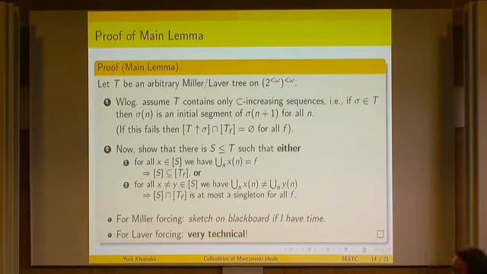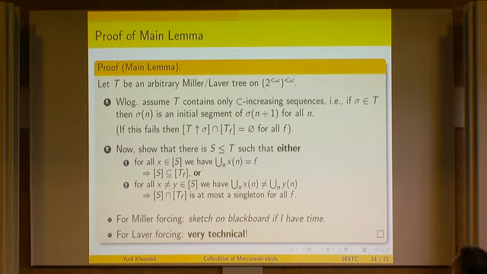Why may we assume this? Because if that's not the case, if there's any part of the tree where this fails, then we just go sufficiently far, we find the place where it fails, and we are immediately disjoint from all of these. Because all of these trees do have that property. So if you just find one node where it already fails, then all its branches will not have that property. So they'll all be destroyed. So it's a very easy situation.